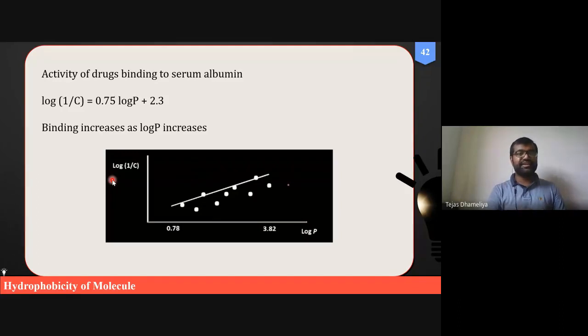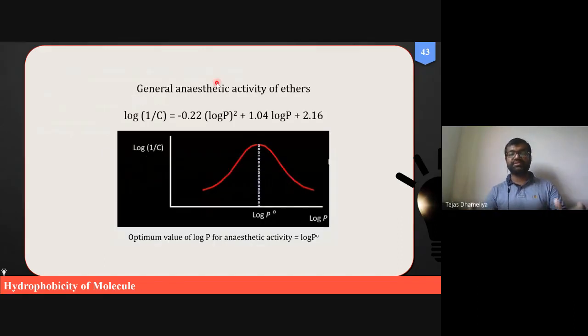This is another example showing that we can also correlate the biological activity of a drug with its log P, and this is the binding of certain drugs to serum albumin. Warfarin is one drug which binds to serum albumin. There are many drugs which bind selectively to albumin proteins, and warfarin is one of them. So we can also develop correlations with these molecules.